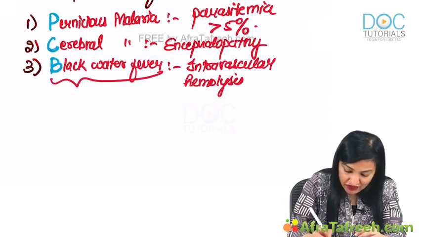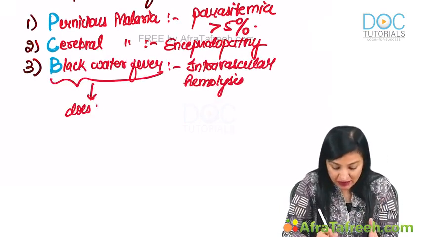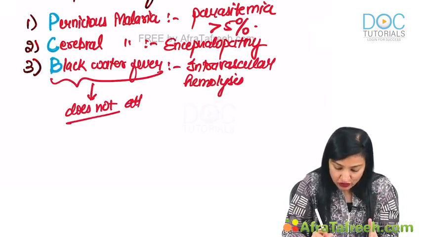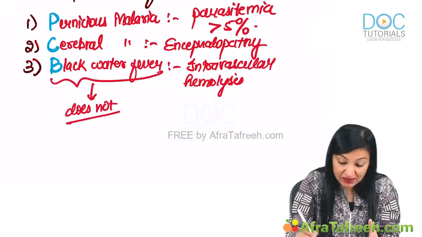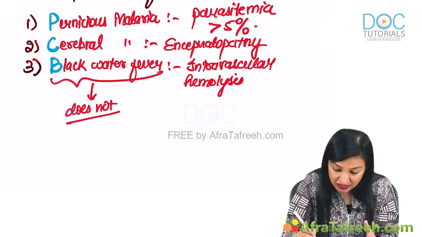Now, black water fever, guys, it doesn't happen on the first attack by Plasmodium falciparum. It's basically a hypersensitivity reaction, and it occurs on subsequent attack by Plasmodium falciparum.